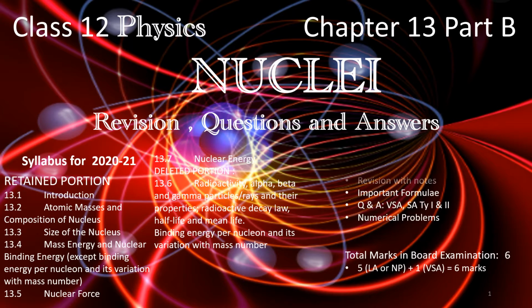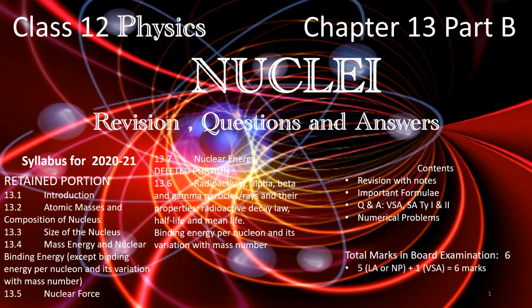The total marks allocated in your board examination for questions on this chapter are 6, out of which 5 marks for long answer type question or numerical problem and 1 mark for very short answer has been assigned.